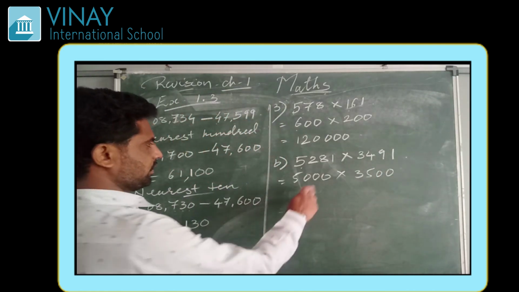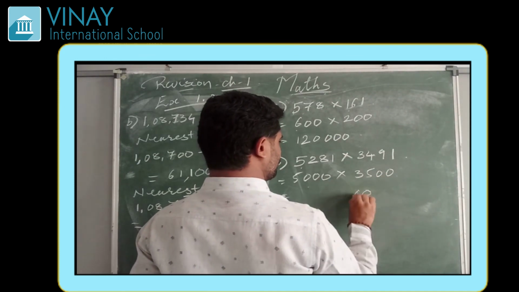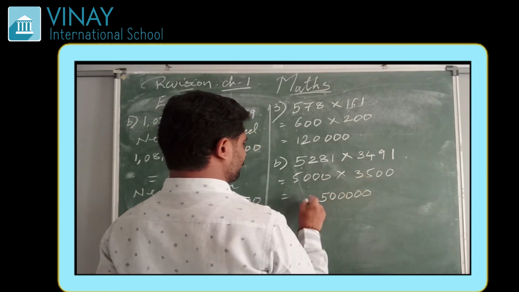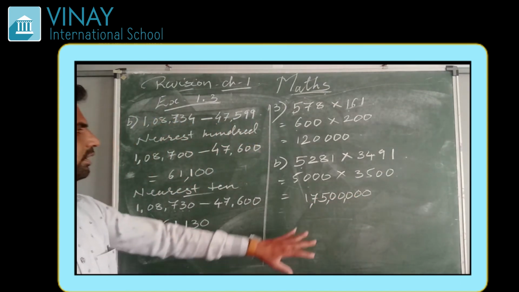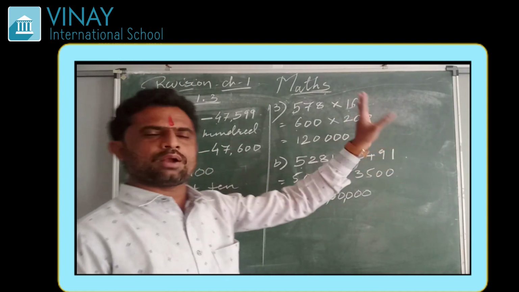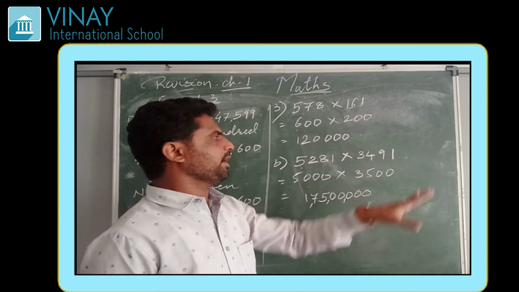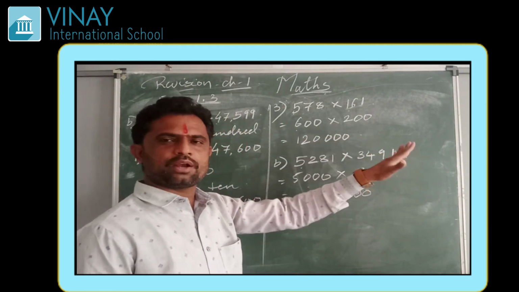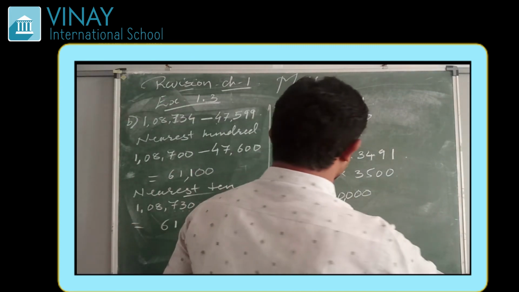So now multiply 3 plus 2, 5 zeros are there, and 35 into 5: 5 5s are 25, 3 5s are 15 plus 2 is 17. So this is the result. This is how you can estimate. In estimate general rule, there is no rule that you have to estimate to nearest 10 only or to nearest 100 only. It is up to you and your convenience how you take to nearest 10 or to nearest 100. So here we end this, one more topic is there.